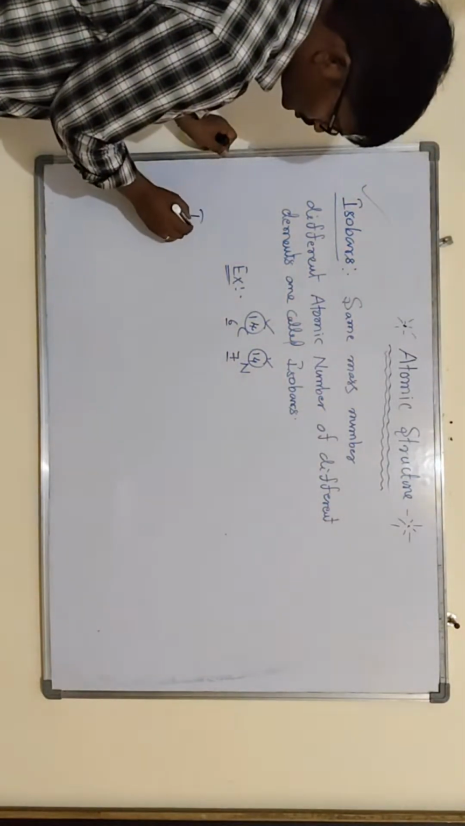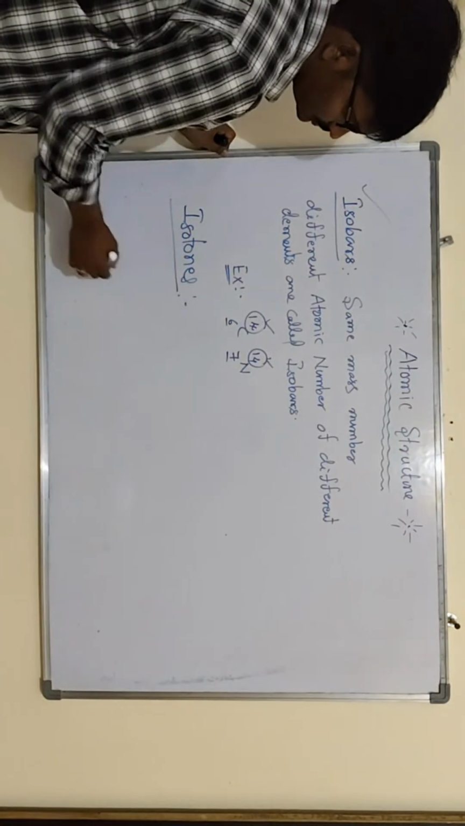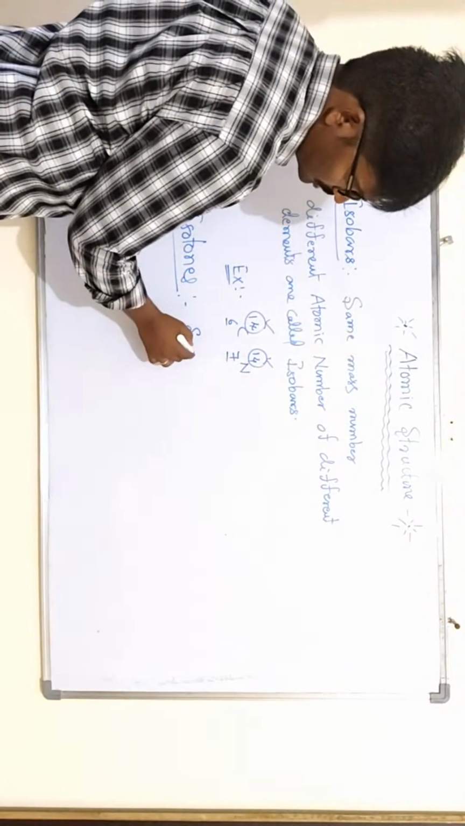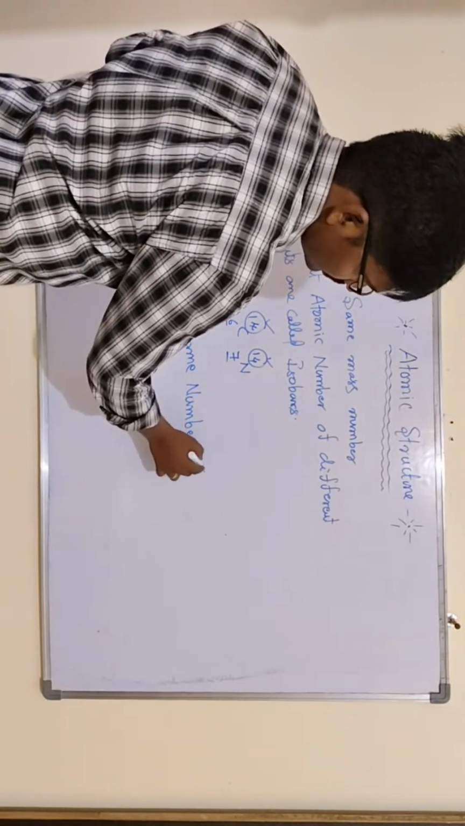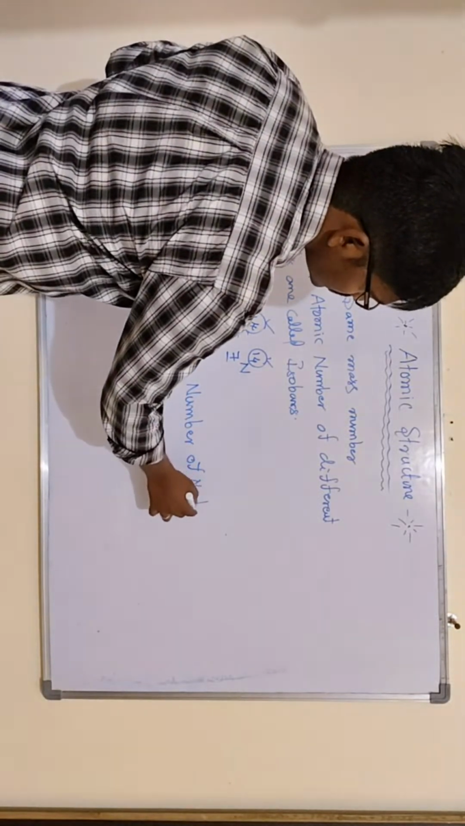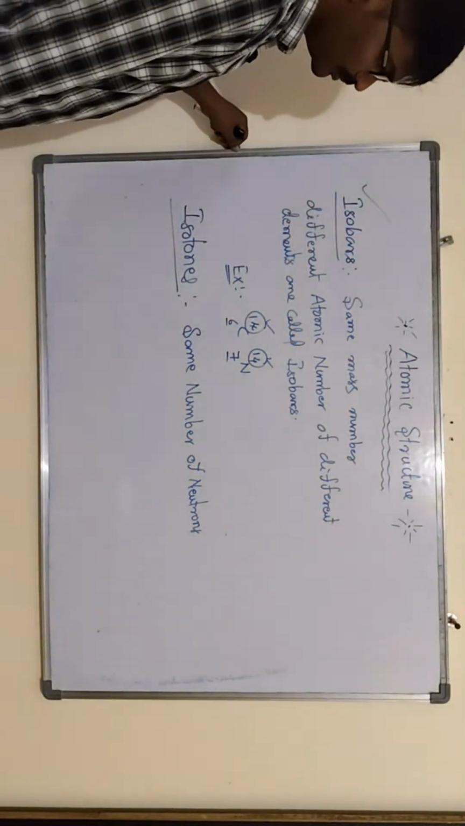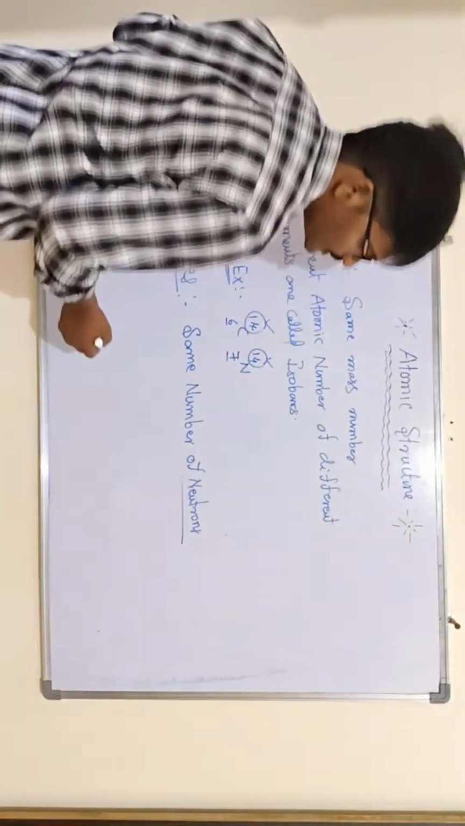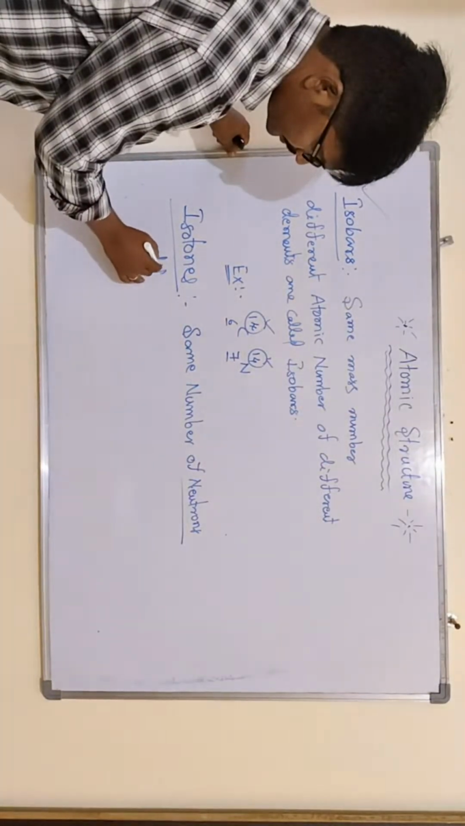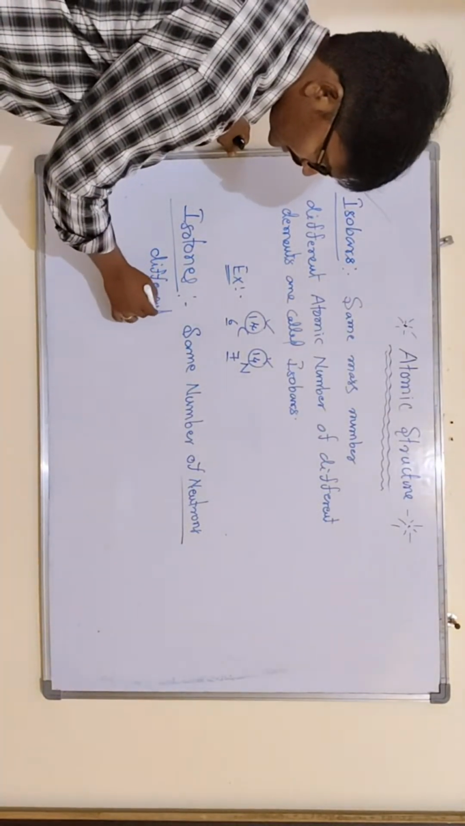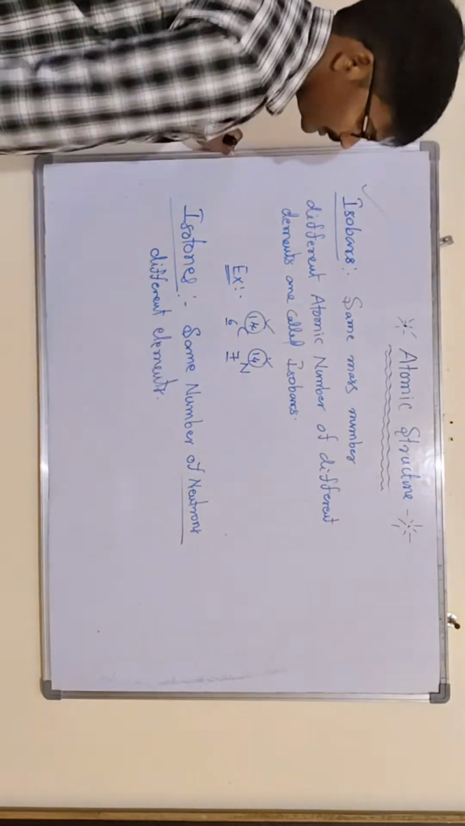Then next, isotones. Isotones have the same number of neutrons, in different elements.